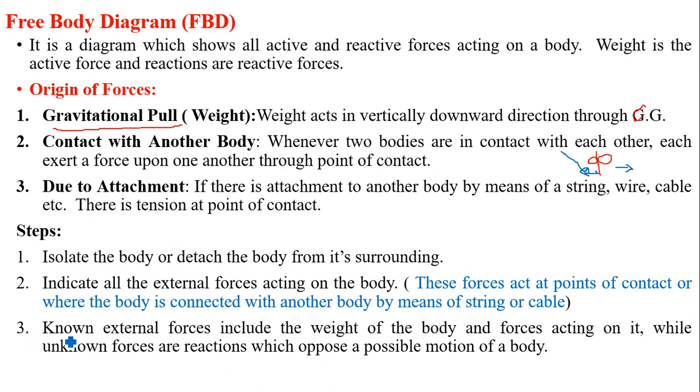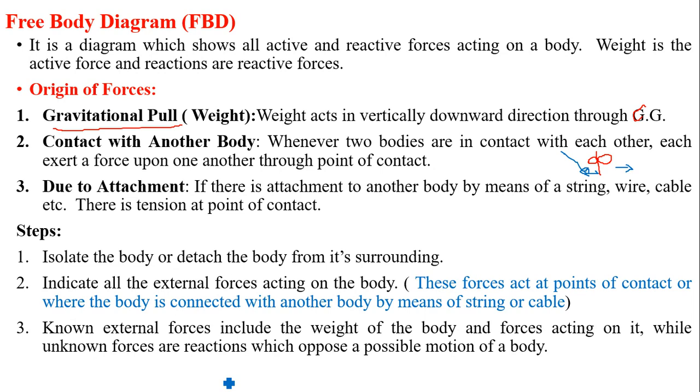Then the next step: known external forces include the weight of the body and the forces acting on it, while the unknown forces are the reactions which oppose a possible motion of the body. It means that for any external force exerted on the body or the weight of the body, we already know how much force is exerted.